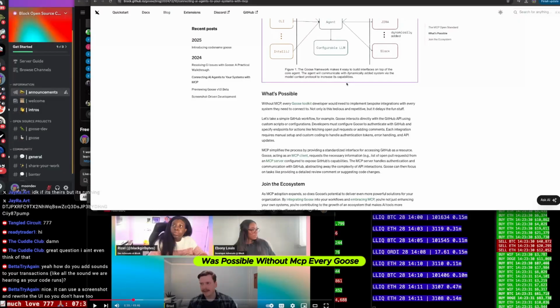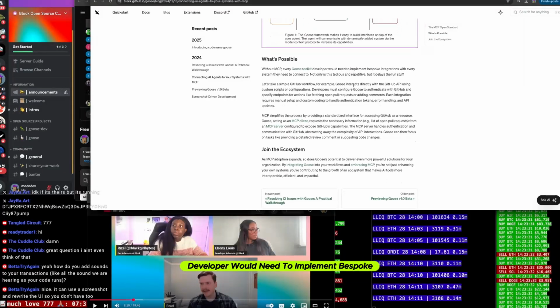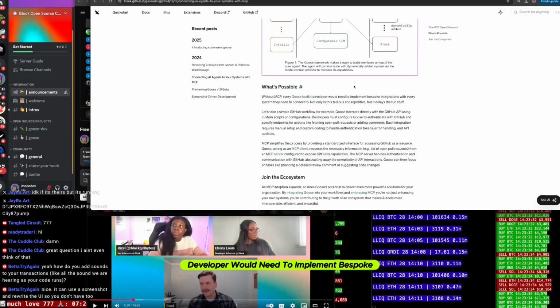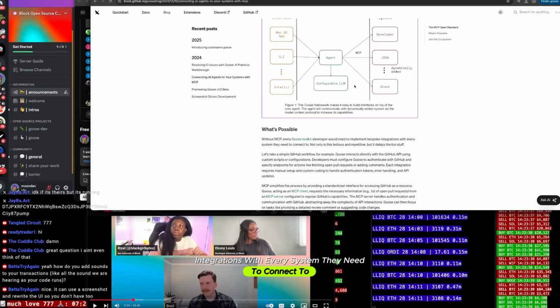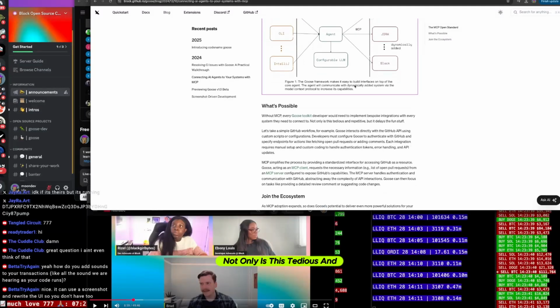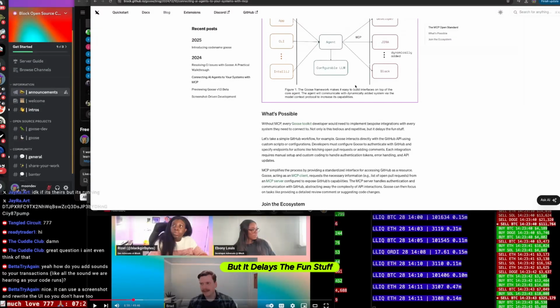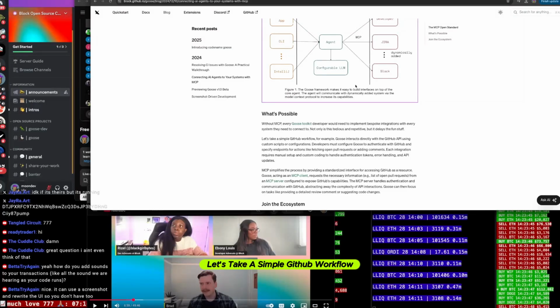What's possible without MCP? Every Goose toolkit developer would need to implement bespoke integrations with every system they need to connect to. Not only is this tedious and repetitive, but it delays the fun stuff. Let's take a simple GitHub workflow, for example.